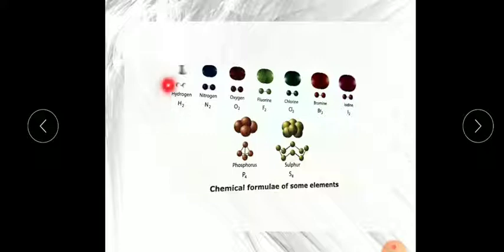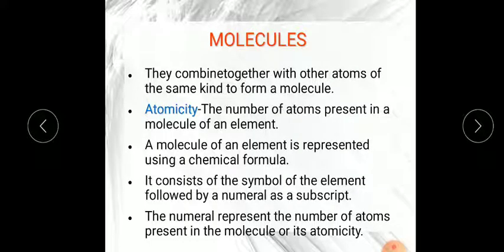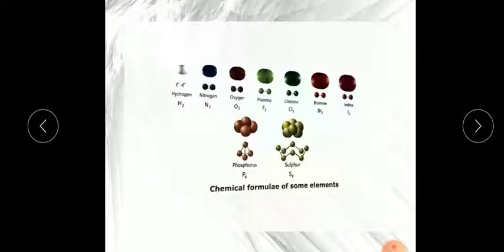This numeral, this subscript, also shows the atomicity of the molecule. The second point I have written is: what is atomicity? It is the number of atoms present in a molecule of an element. Remember the word molecule. In the case of oxygen, how many are there? 2.